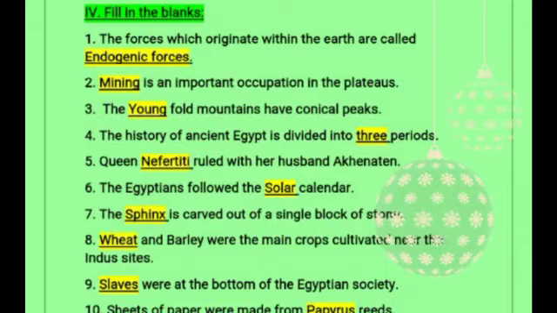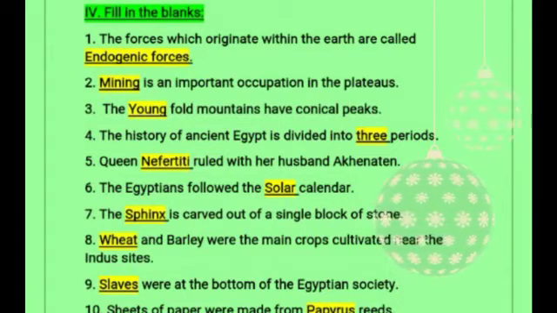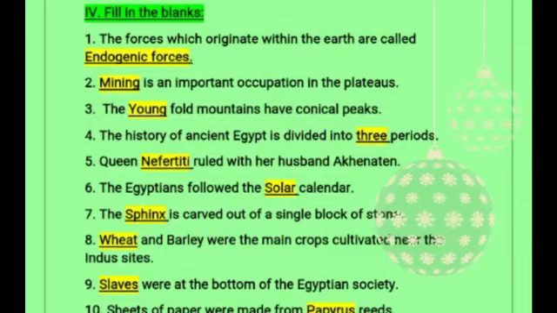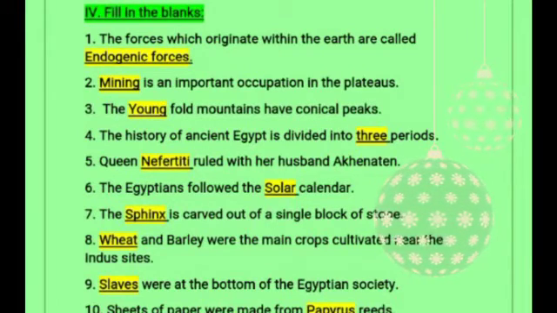Next, dash and barley were the main crops cultivated near the Indus sites. Yes, wheat and barley. Dash were at the bottom of the Egyptian society. Who were at the bottom of the Egyptian society? Yes, the slaves. Last question, sheets of paper were made from dash reeds. It is from papyrus reeds.